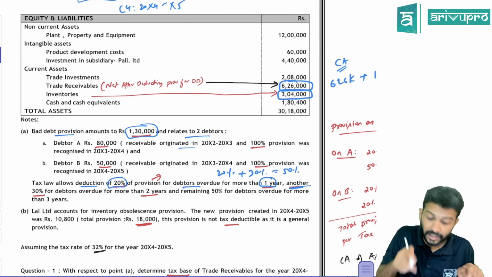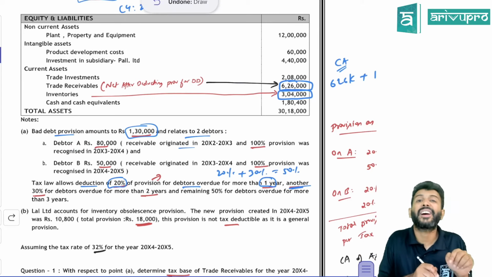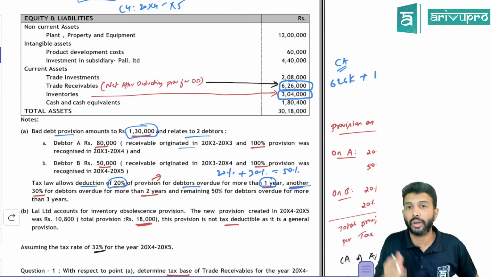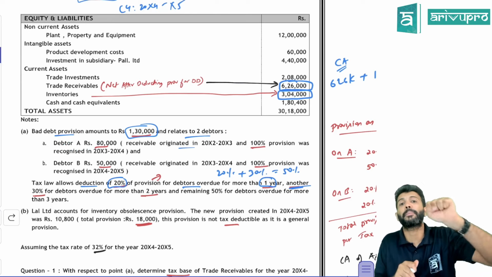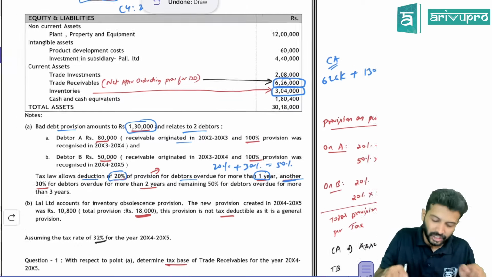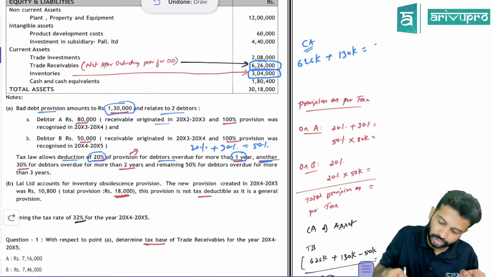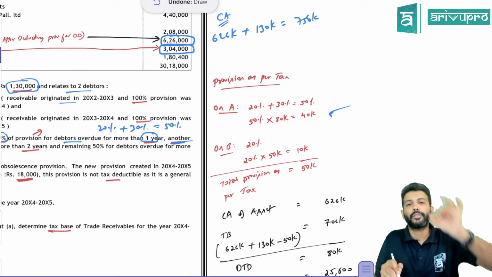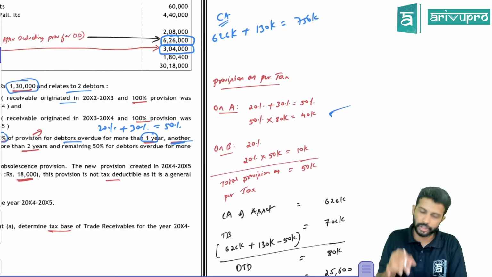Now, why is this relevant? Debtor A is outstanding for more than 2 years. That means as per tax laws on this particular debtor A, you will be able to claim provision for doubtful debts, or you will be able to get the deduction to the extent of 50%. So what is the debtor A amount? 80,000. On 80,000, you'll be able to get deduction of 50%. So that means as per tax laws, 40,000 provision you can get as a deduction.